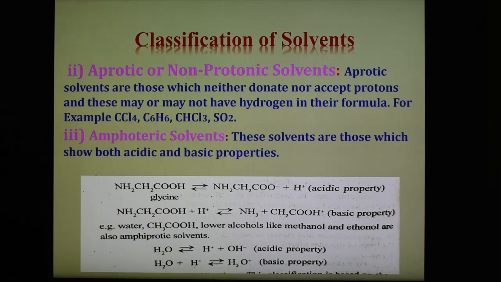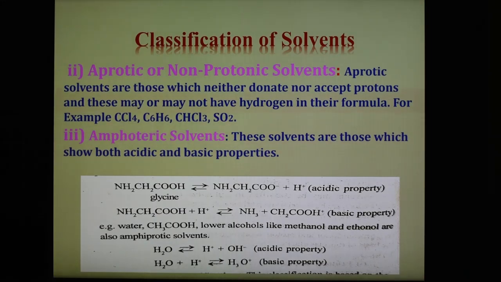CCl4 has no hydrogen, C6H6 has hydrogen but not replaceable hydrogen, and therefore they neither donate nor accept proton. Aprotic means may or may not contain hydrogen in the formula, and examples are given for this solvent.